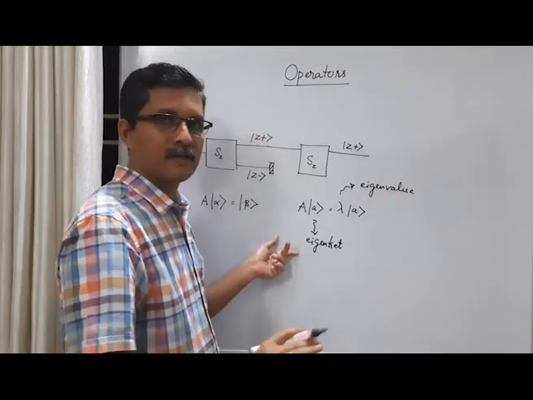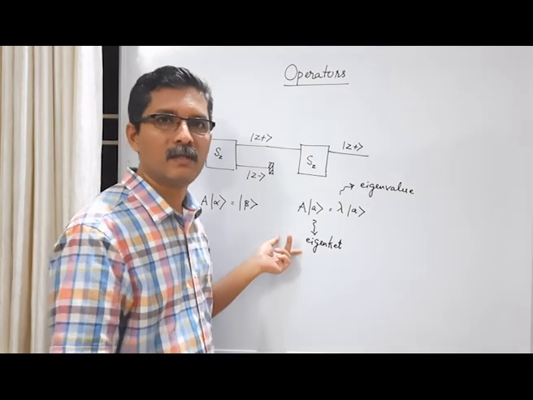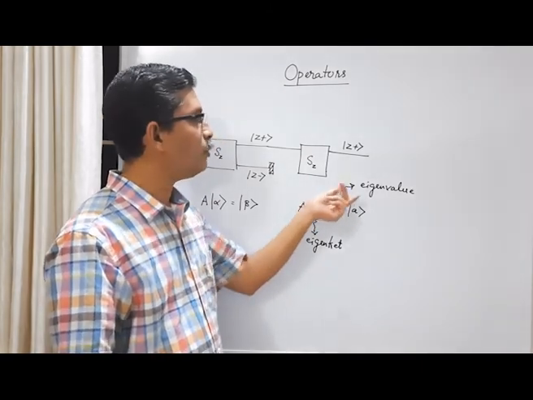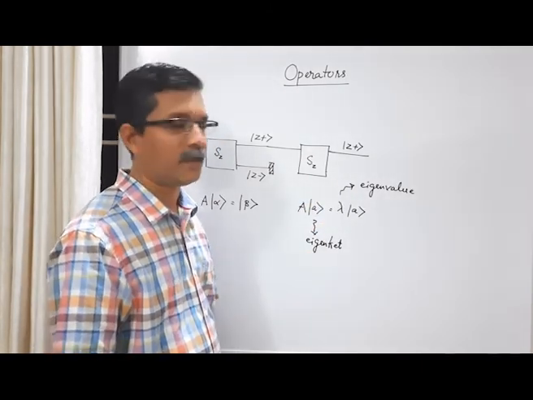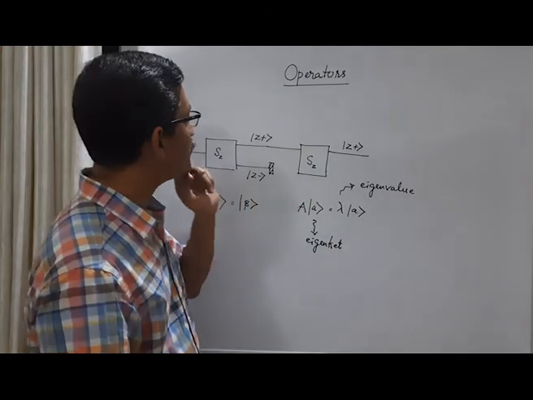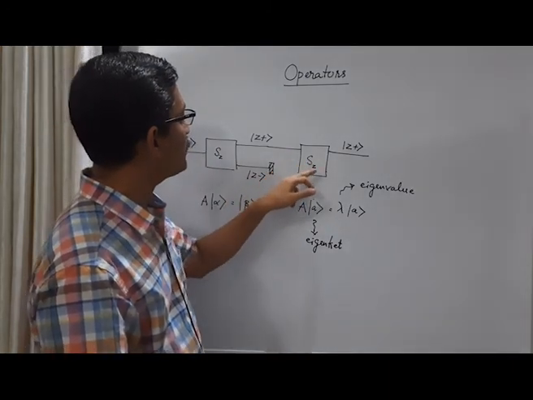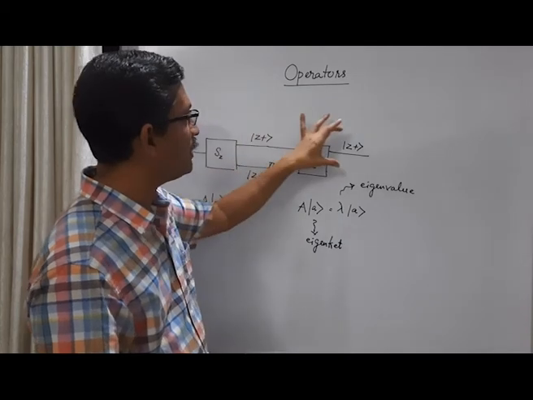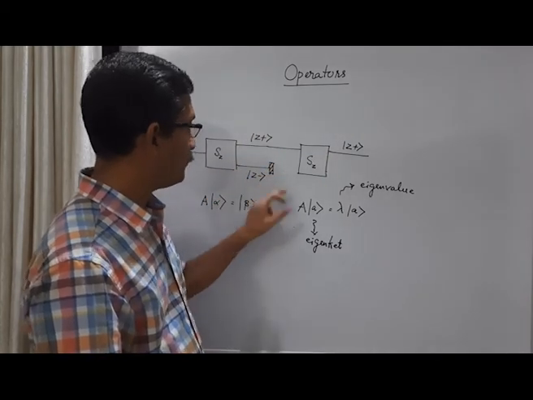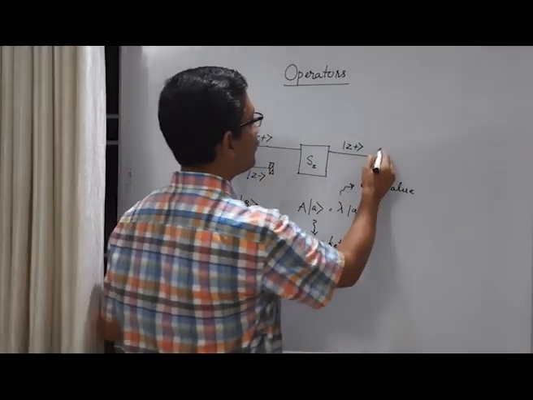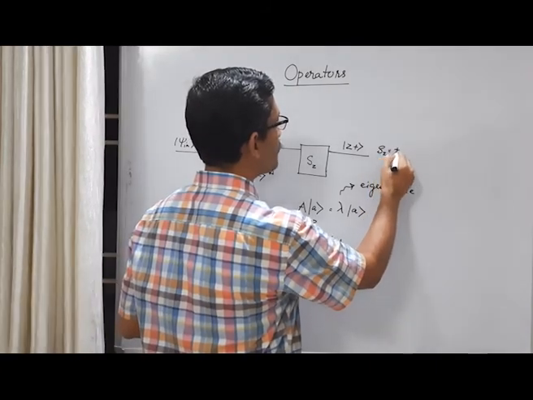Eigenket means characteristic ket or characteristic state vector. Eigenvalue means characteristic value. In this particular experiment, ket z plus is the eigenstate of the physical quantity Sz with the eigenvalue Sz equal to plus h cross by 2.